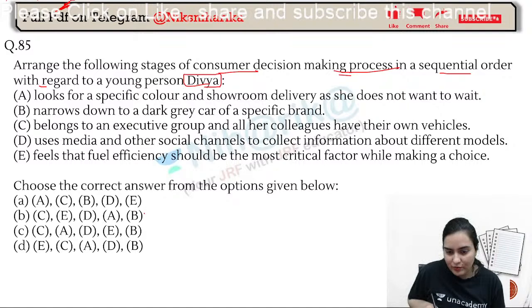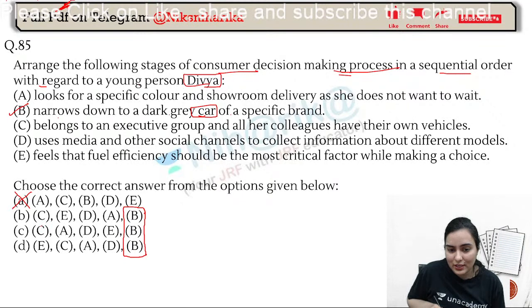In this type of question, please start from the options. That will be very quick, so it will be easy. The last step will be option B. Since most of the options are giving B, that's why this cannot be your answer, right? Now it narrows down to a dark gray car of a specific brand. So actually Divya is going to buy a car.